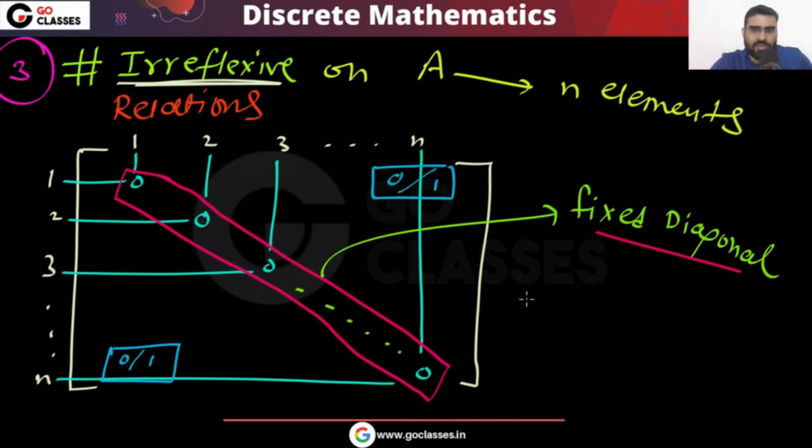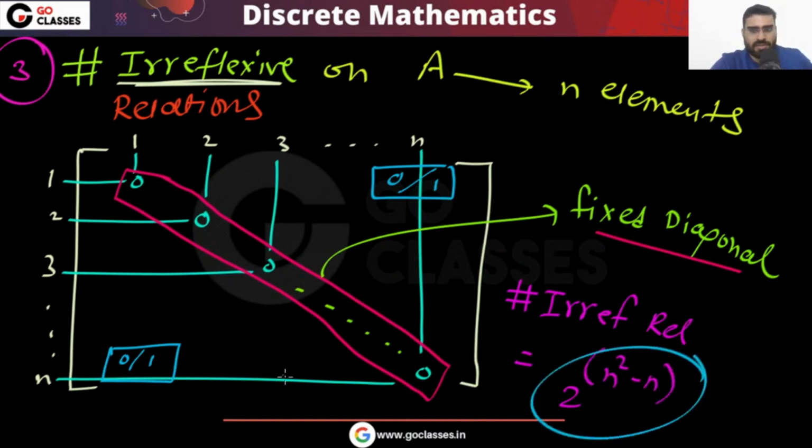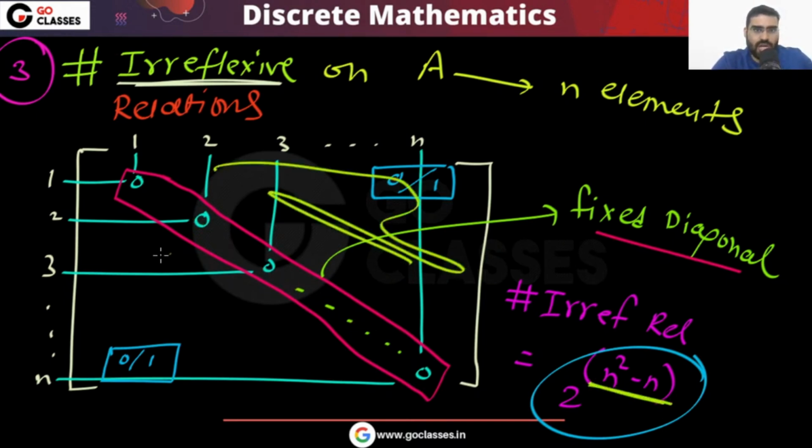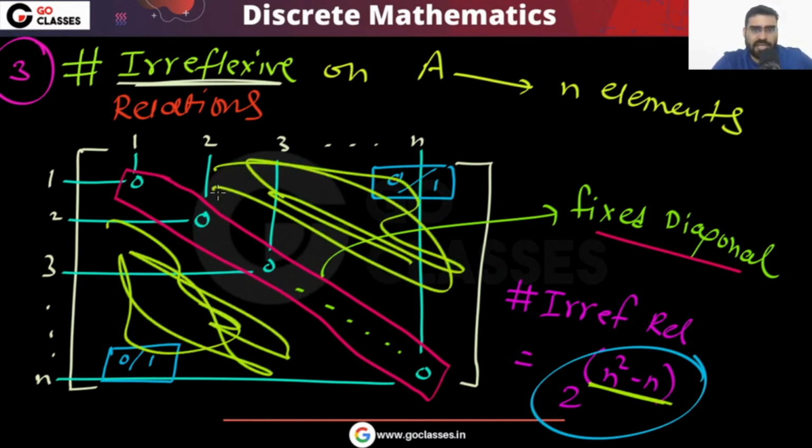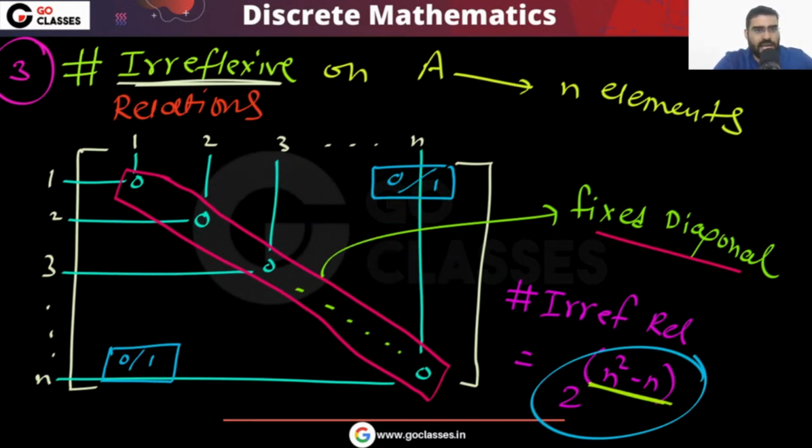So the number of irreflexive relations will be 2 power n square minus n. So this will be your answer. Is this clear? Because the main diagonal is fixed, it will be 0, 0, 0, 0. How many remaining cells? n square minus n remaining cells, and these have two choices each. So the answer will be 2 power n square minus n. This is your number of irreflexive relations.